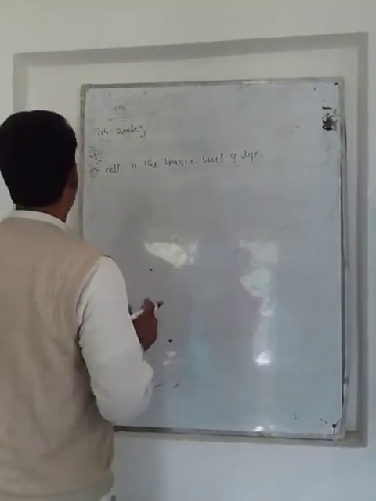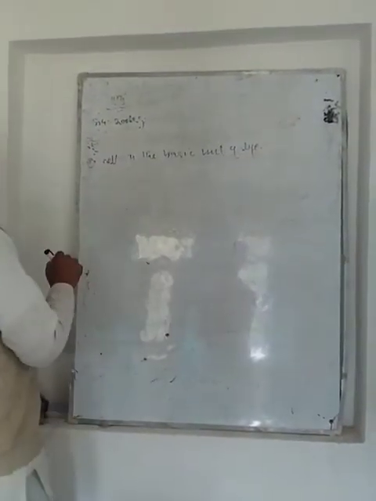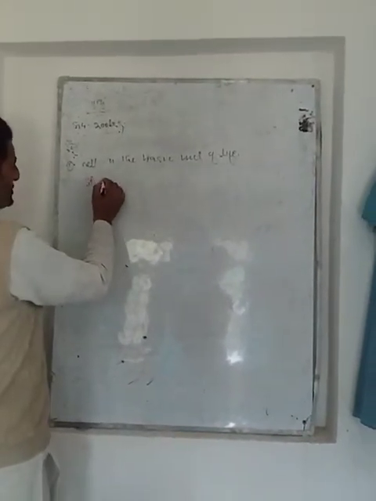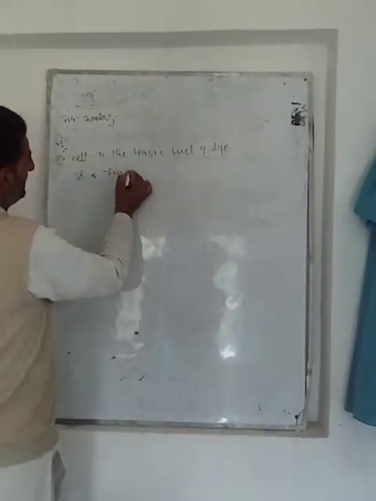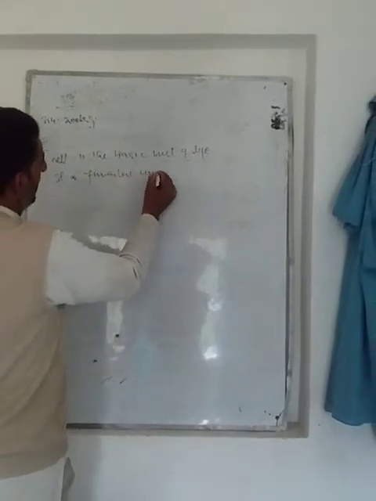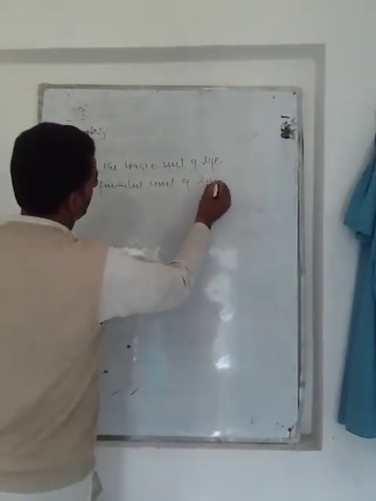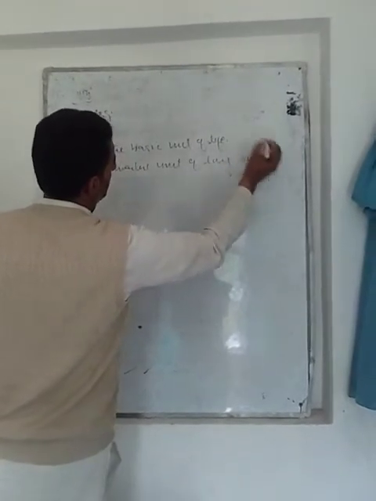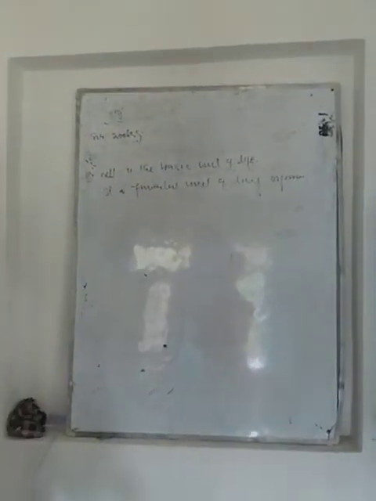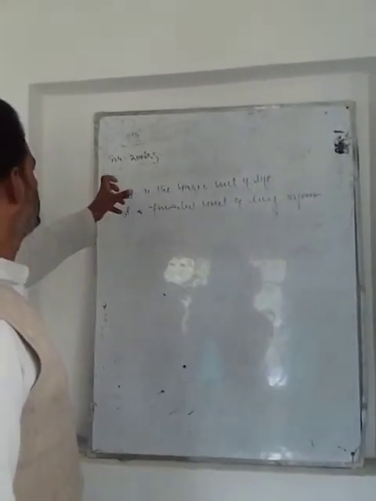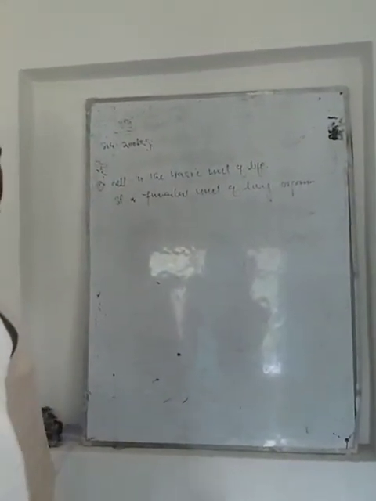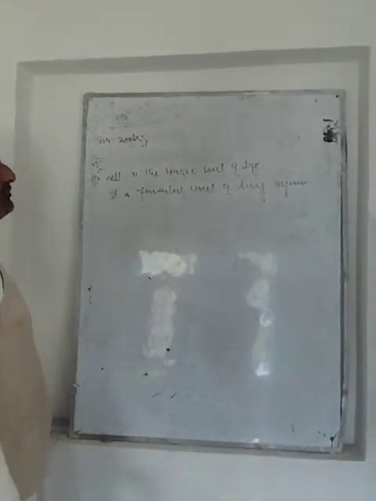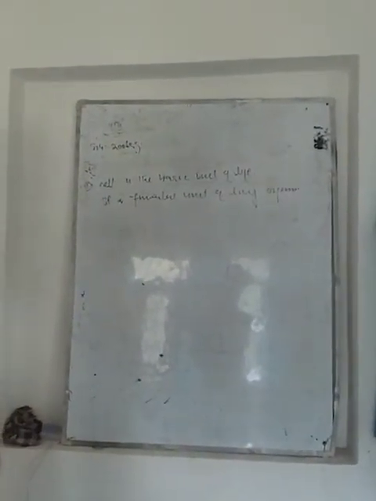On the other hand, the cell is the structural and functional unit of a living organism.